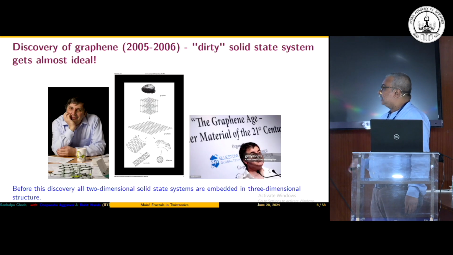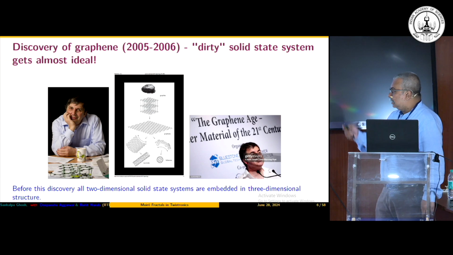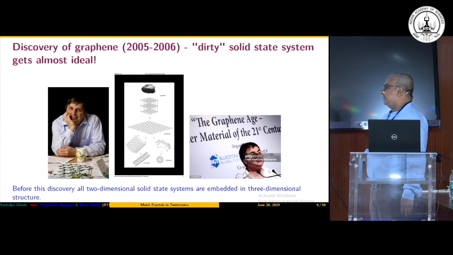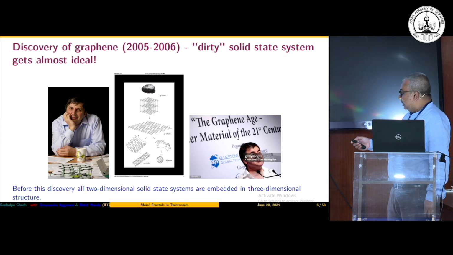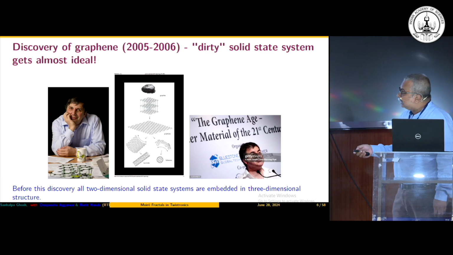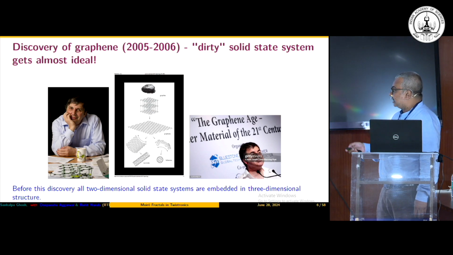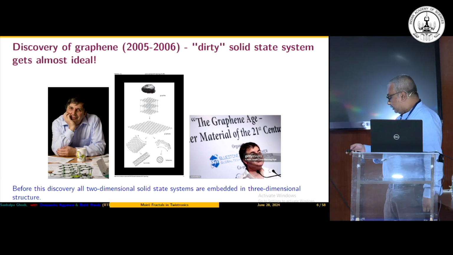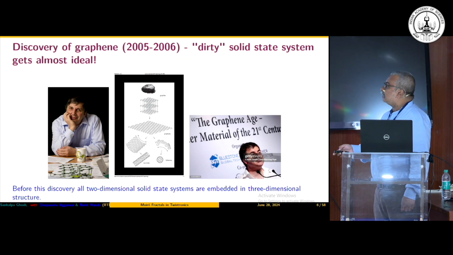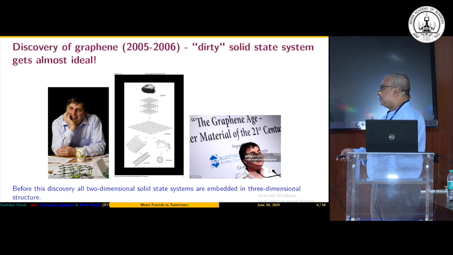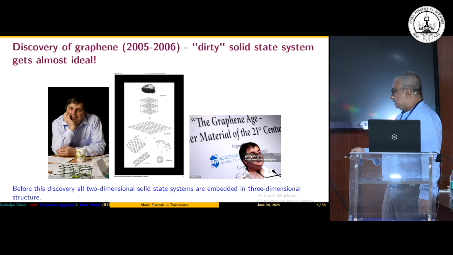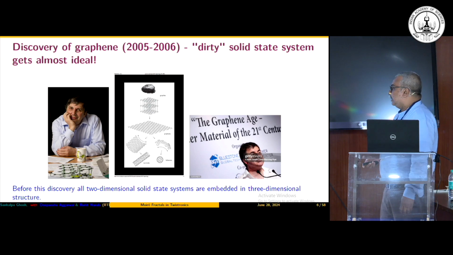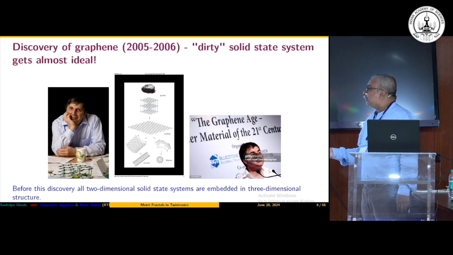So there was a very big discovery in 2006. These two gentlemen, Andrei Geim and Kostya Novoselov, and also almost at the same time Philip Kim at Columbia University, basically discovered graphene. This is a very remarkable discovery in the field of material science, because graphite has a layered structure and has been studied for a very long period of time, but taking out one single layer was really the mother of all discoveries in material science, and that led to a huge amount of work subsequently in science, technology, and engineering. And the thing which we are going to talk about in this current presentation is a consequence of that.